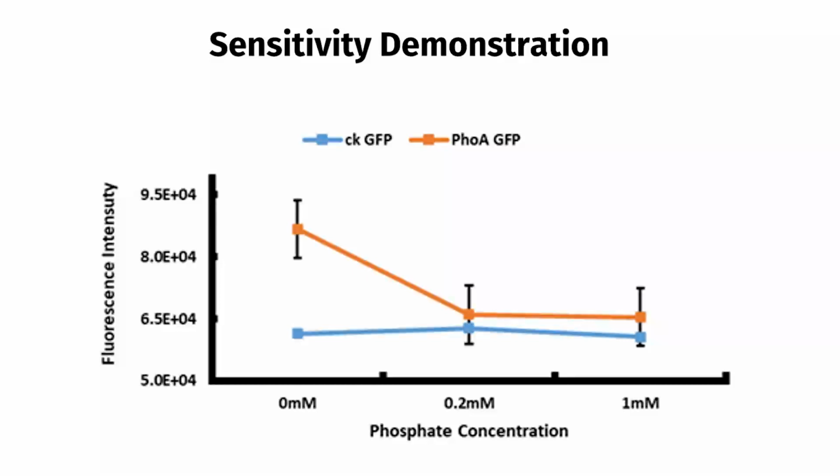When different concentrations were added to the culture media for treatment, after 15 minutes, comparing with the control group, the E. coli containing PHOA GFP plasmid had a higher detectable fluorescing value in the 0 to 0.2 millimole of phosphate concentration, which was a big difference. This result not only verifies that PHOA protein expression in E. coli is indeed induced by phosphorus starvation, but also provides a basis for us to further set PHOA GFP phosphate detection range in more detail.